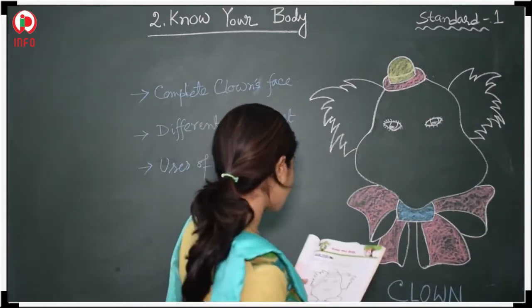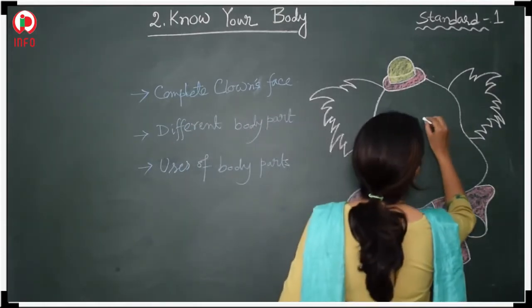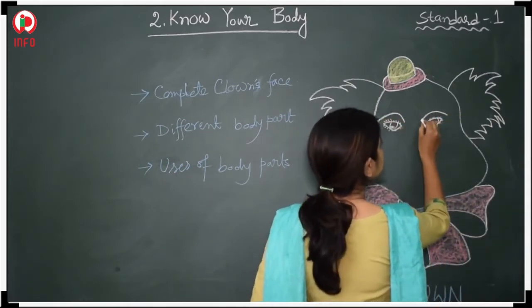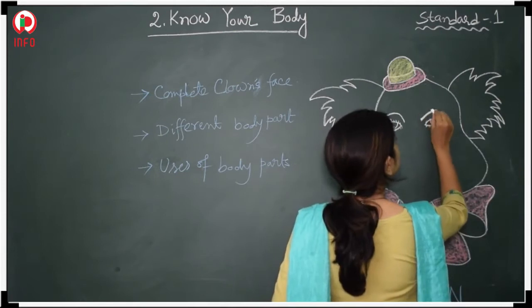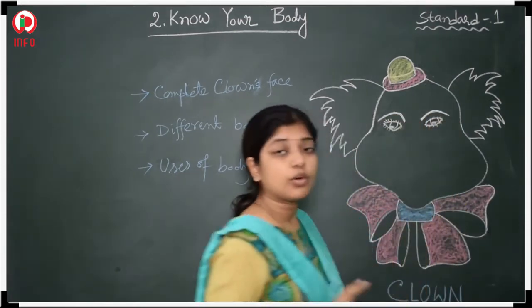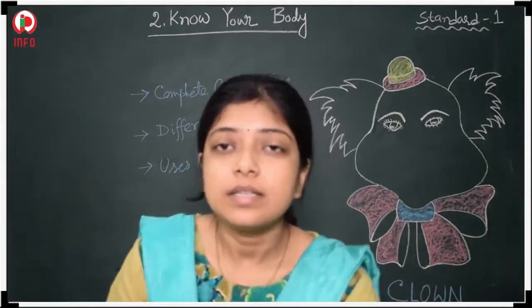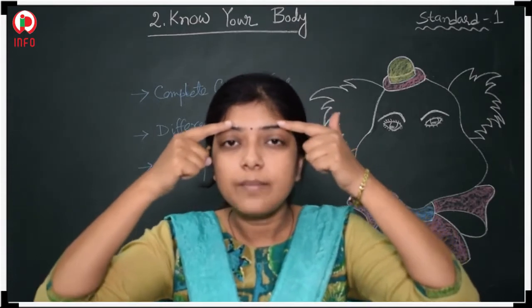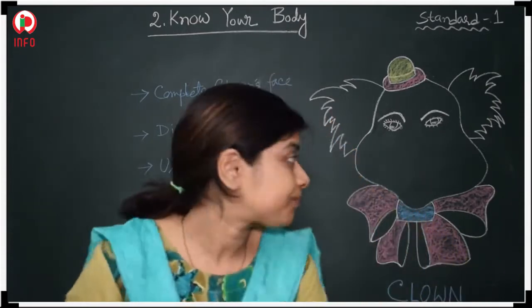Now let's draw the eyebrows. Eyebrows are like this, isn't it? All of you, please check with your own also. These two are our eyes, and these two are the eyebrows.